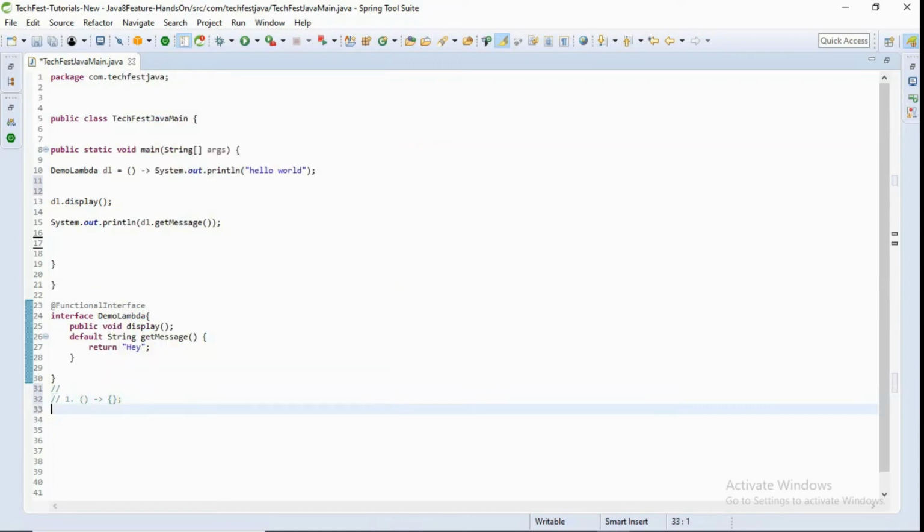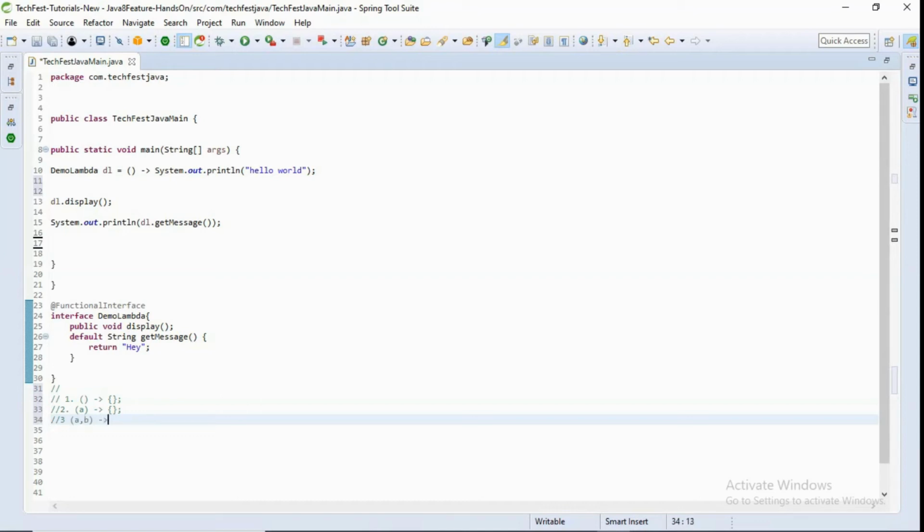The second type would be where we can pass one parameter. Suppose we are passing one argument called a, and then the arrow and the body. And the third type would be where we can pass multiple arguments, like a comma b.